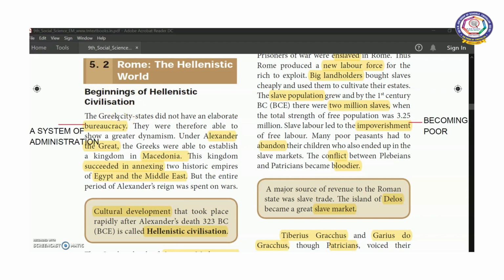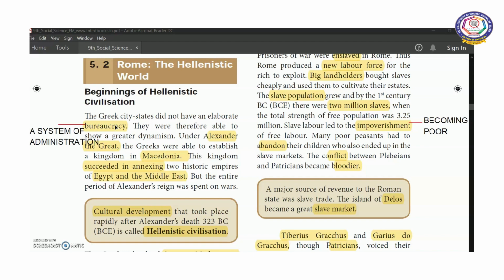So yesterday we discussed about Greek states. These Greek states did not have an elaborate bureaucracy. Bureaucracy means a system of administration. There was no proper administration in the Greek states. So they were able to show greater changes.